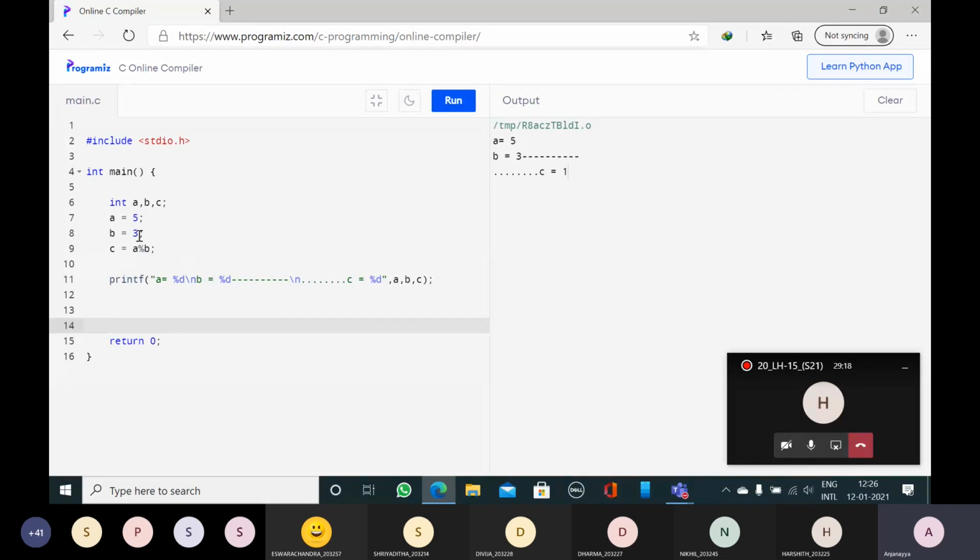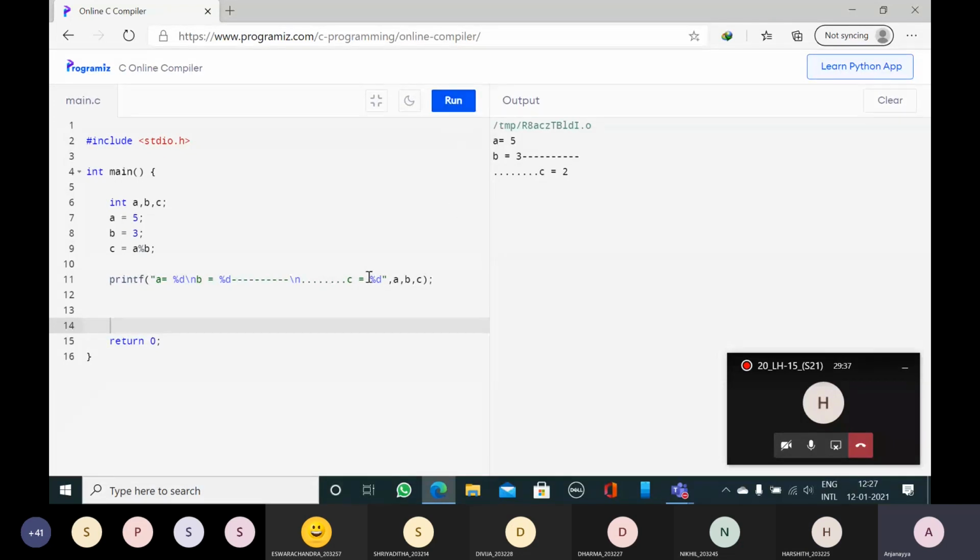Now a is equal to 5, b is equal to 3. So 5 modulus 3. What is the remainder? 2. Yes, correct. Now I'll run the program. Now you can see c is equal to 2.